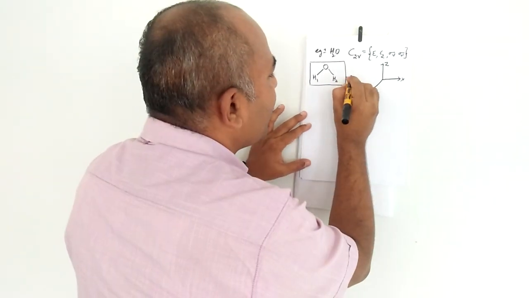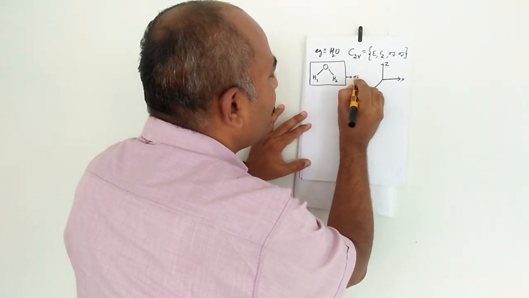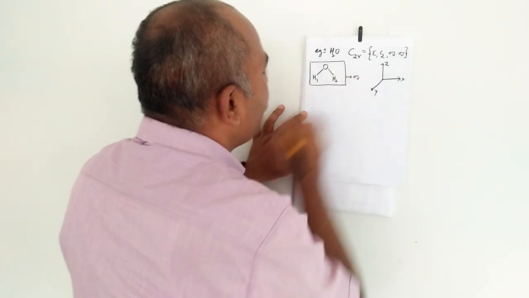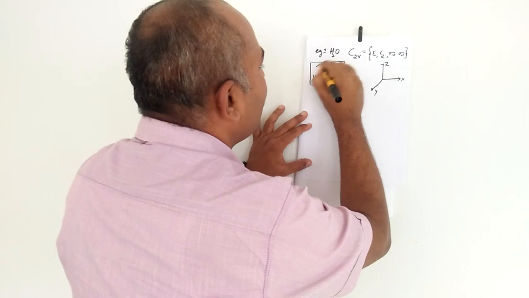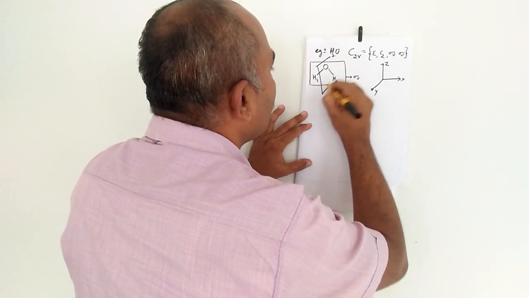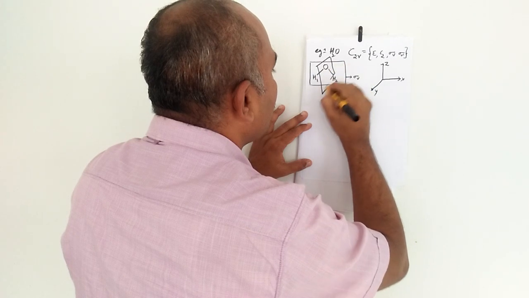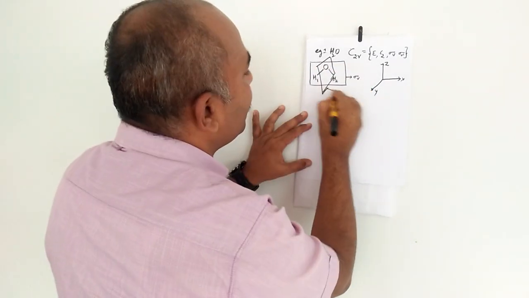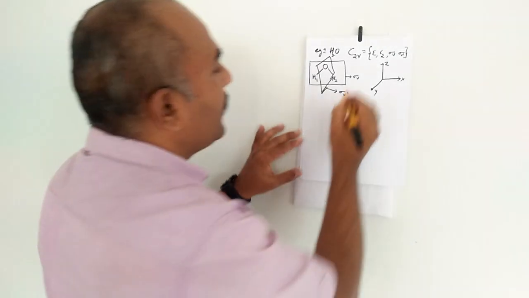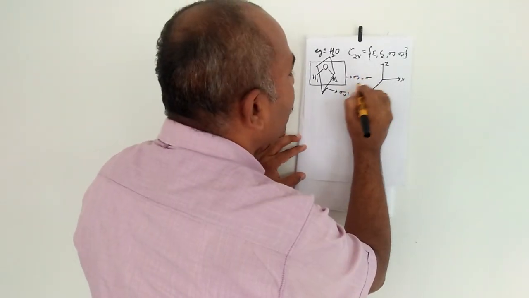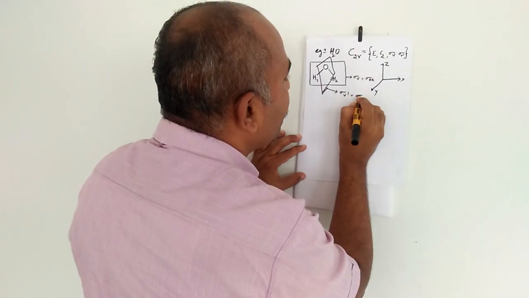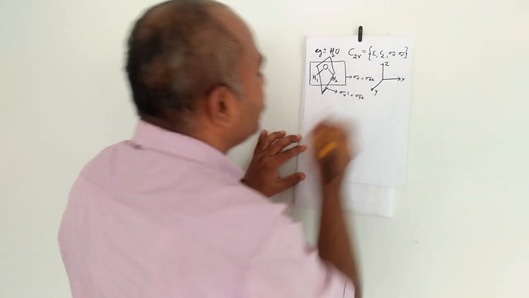This you can keep as sigma V, and another plane is called sigma V dash. So here sigma V is equal to sigma xz and sigma V dash is equal to sigma yz.